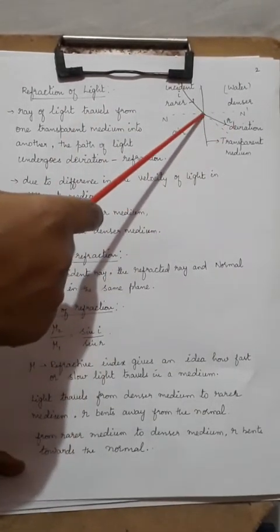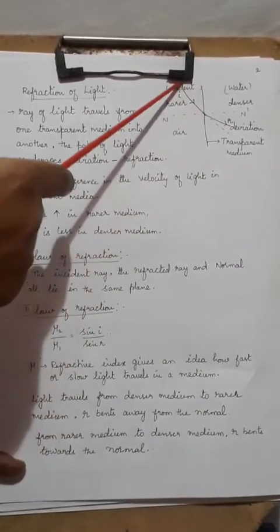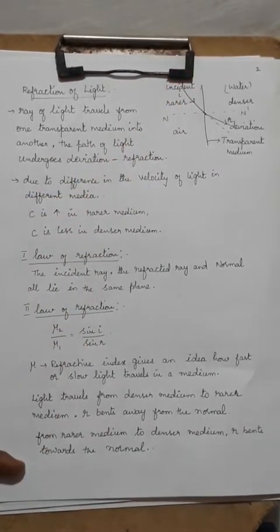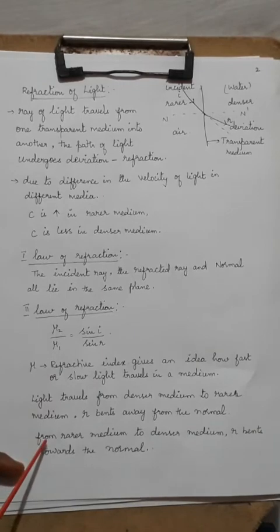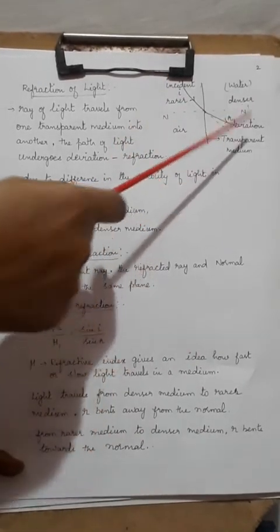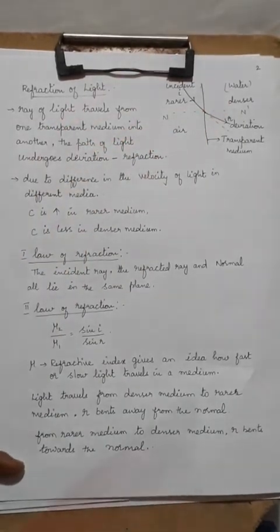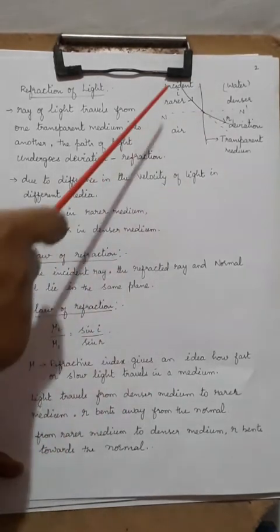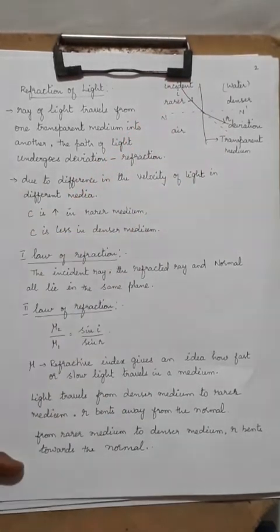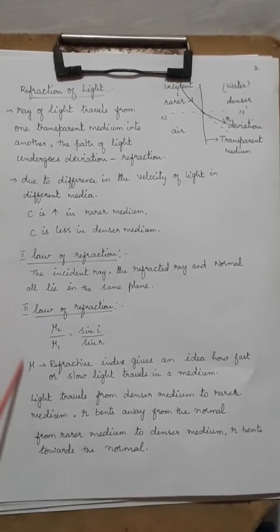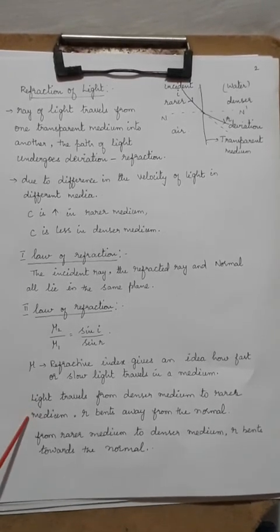This will be the incident ray, then there is a bend away from the normal. But when light travels from rarer medium to denser medium, the ray will bend towards the normal. So this is how light bends. These are both called the laws of refraction.